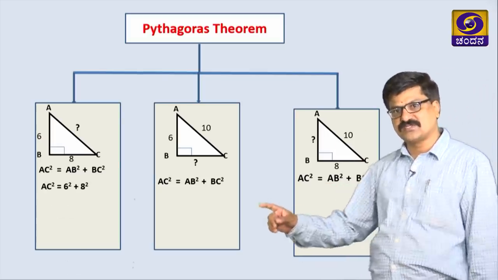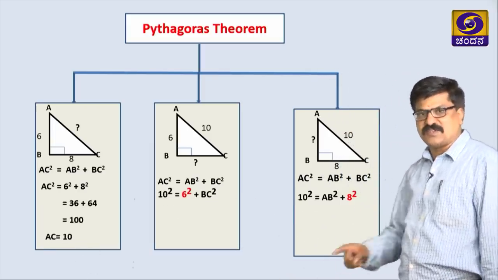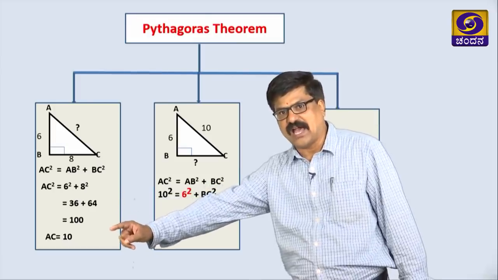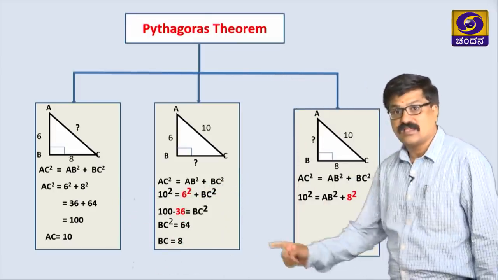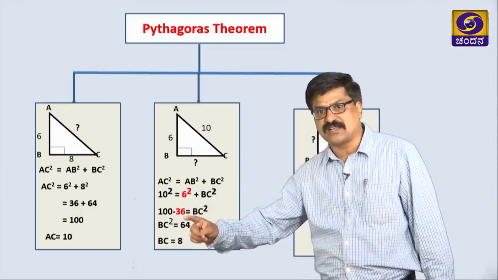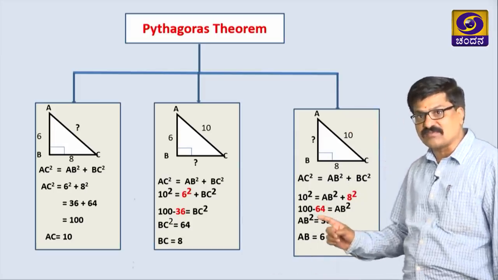Then substitute in all three cases. See the simplification procedure here. So, square, add, answer. Here after squaring we are shifting 6 squared here and simplify, 8 we got. Here also the same thing, 6.